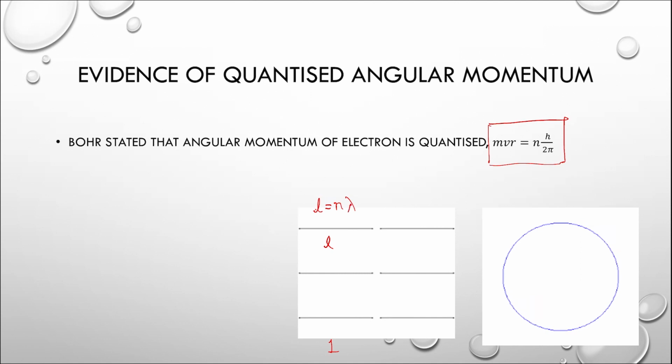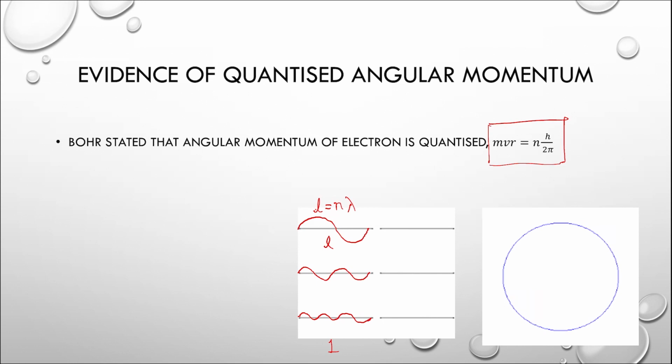For example, on the first string, I create a wave wherein a single wavelength is equal to the length of the string. On the second string, I can now create a wave wherein two wavelengths are equal to the length of the string. On the third string, I can create a wave wherein three wavelengths are equal to the length of the string.